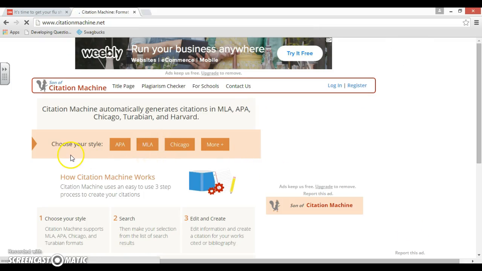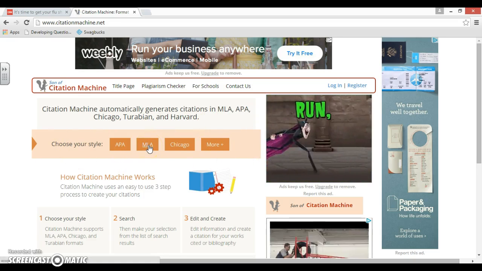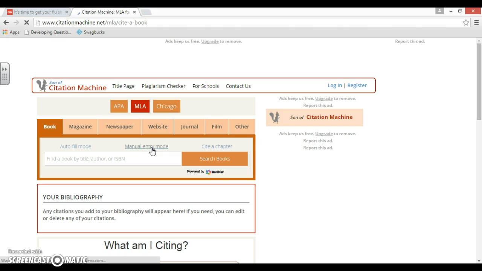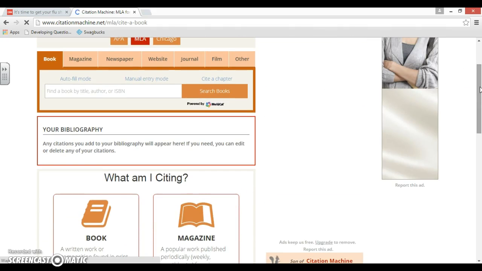Alright, it's going to ask you to choose your style. We're going to be using MLA style, which is used for English and other humanities courses. So click on MLA. It's going to ask you then, what are you citing?